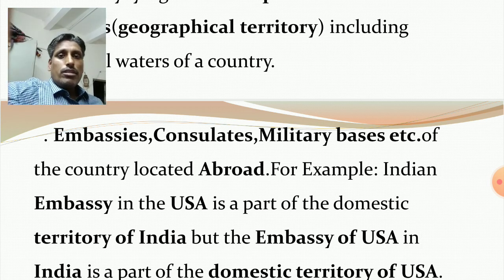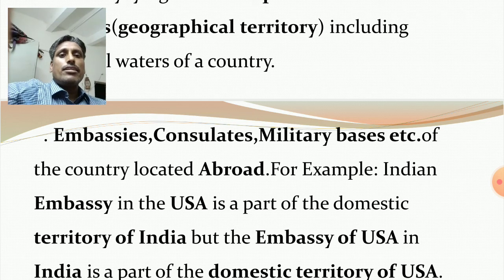So Indian embassies, Indian consulates, Indian military bases in other countries, however much area these offices occupy in other countries, it belongs to Indian territory.